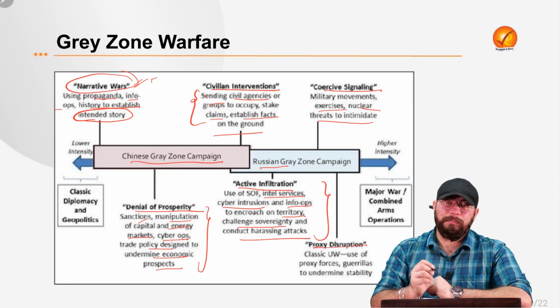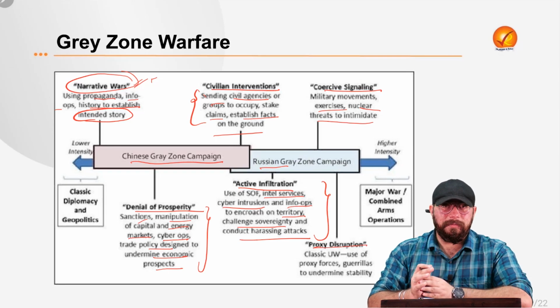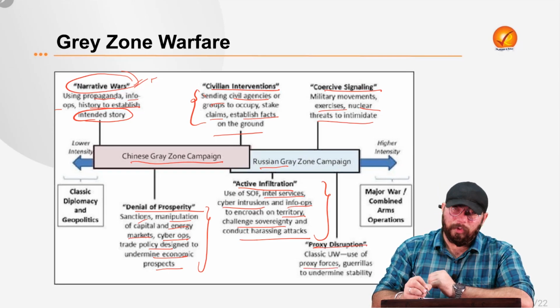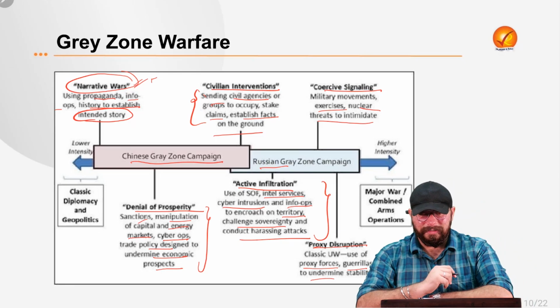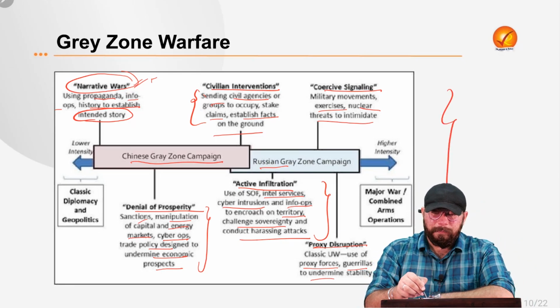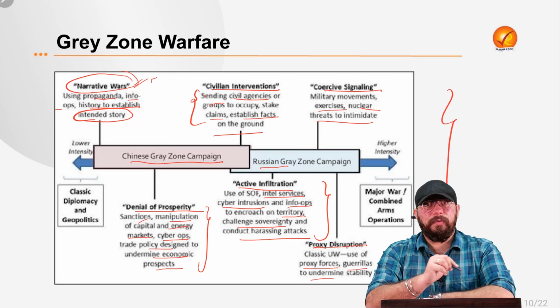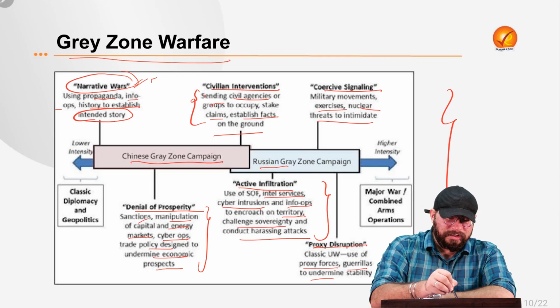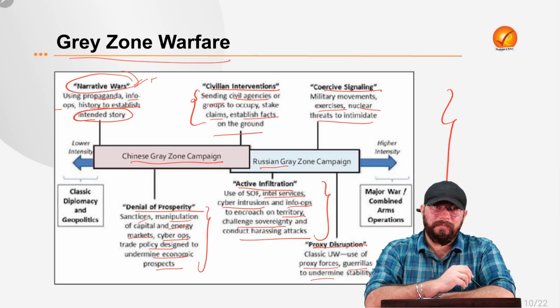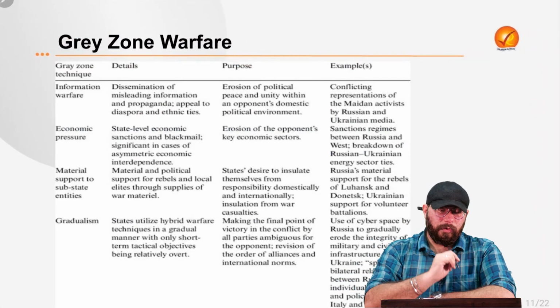Then proxy disruption also. Proxy disruption means it involves usage of proxy forces, for example, guerrilla warfare, to undermine stability in the region. So all these examples which we saw, they're not examples of outright war or conventional warfare, but they're examples of unconventional warfare which is involved in the gray zone warfare. I hope this is very clear again to all of you.